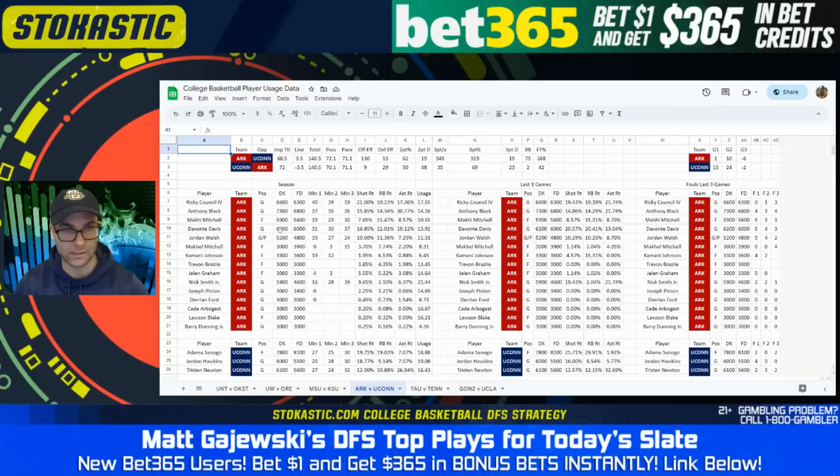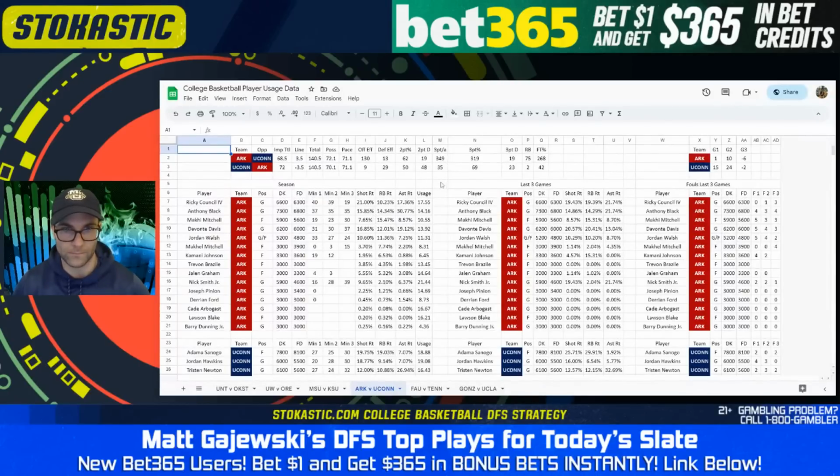The odd man out recently has been Nick Smith. Just some horrible play to start the tournament. 16 minutes and 28 minutes. I wouldn't be surprised if Nick Smith pops up to 39 again or if he goes down to like 2. We've seen both happen for Arkansas basically on the whims of their head coach, which brings us to the forward